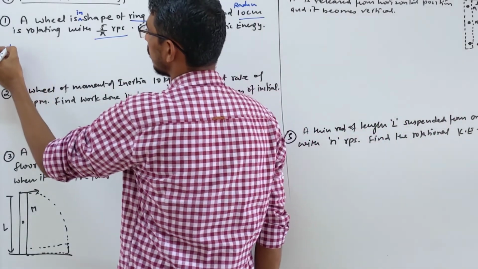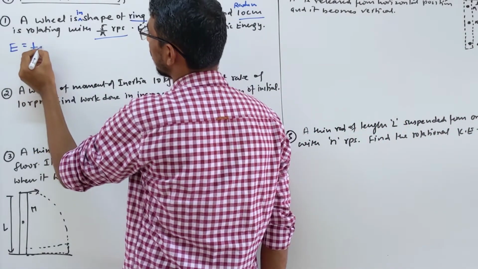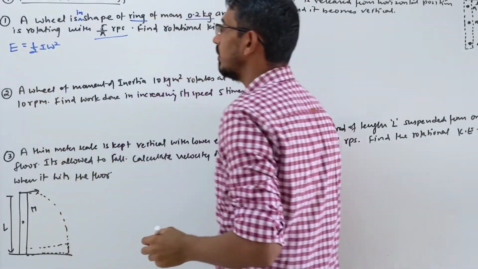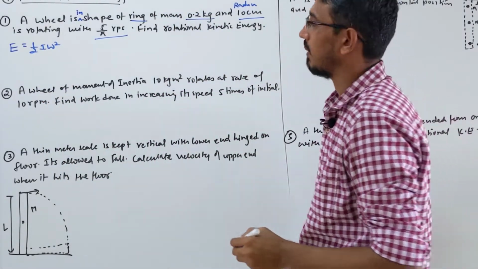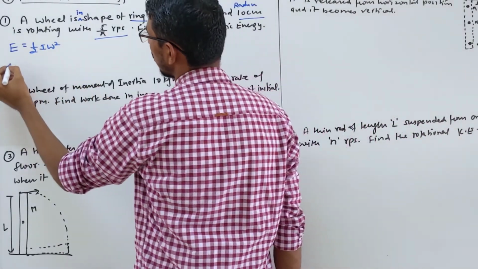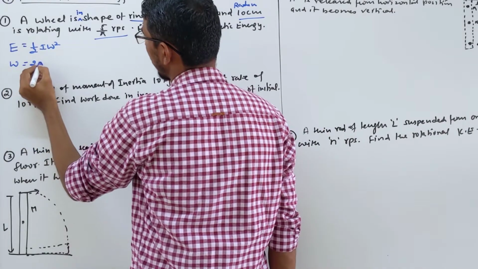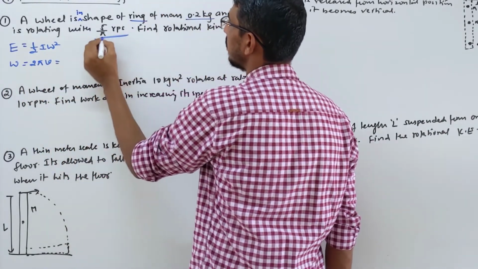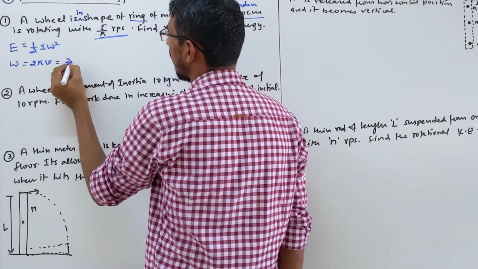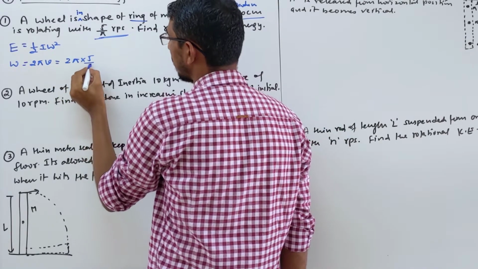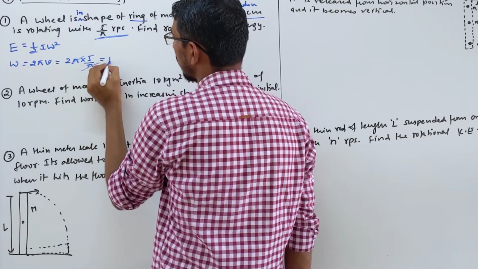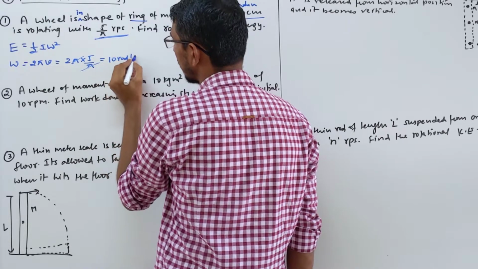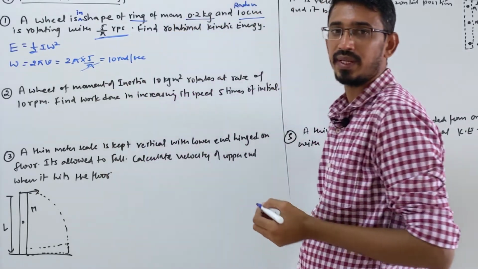So the rotational kinetic energy formula is half I omega square. You need inertia, you need angular velocity. Let's find it. What will be omega, the angular velocity? 2 pi into nu, because frequency is given to you, rps given. So 2 pi into 5 by pi, the pi cancels, we get 10 radian per second. That's from your frequency, right?